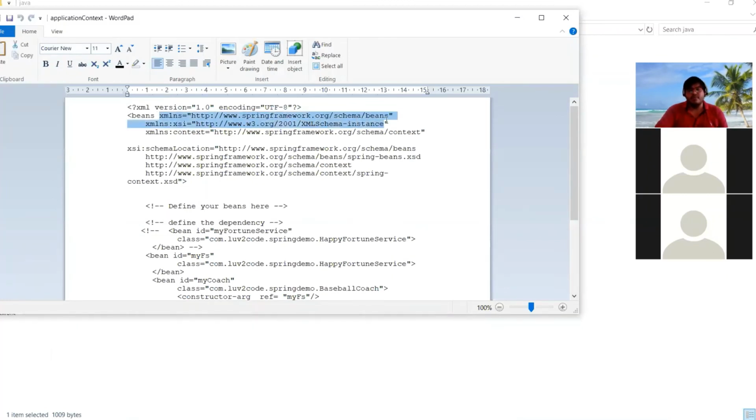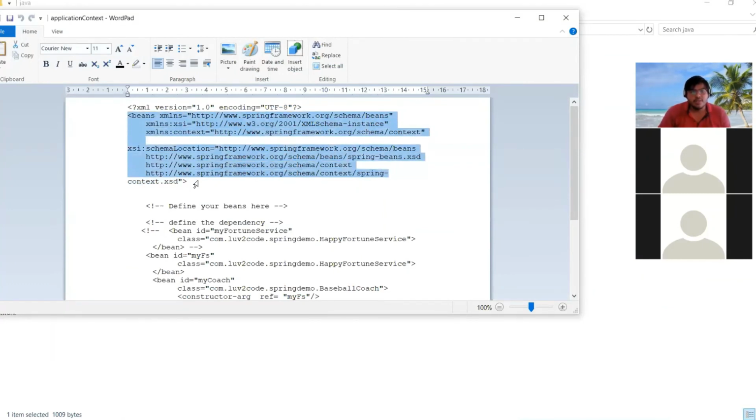This is nothing but the meta information. It will link to the Spring framework's schemas and all the grammars related to this configuration file. So we have to provide this meta information. If we don't provide it, then our file will not be processed by the Spring framework, because it doesn't know what type of file this is and what the beans mean in it. So in order to tell the Spring framework that I am using this bean file as a Spring configuration file, and this is the syntactical grammar of these tags, I have to add this meta information basically.